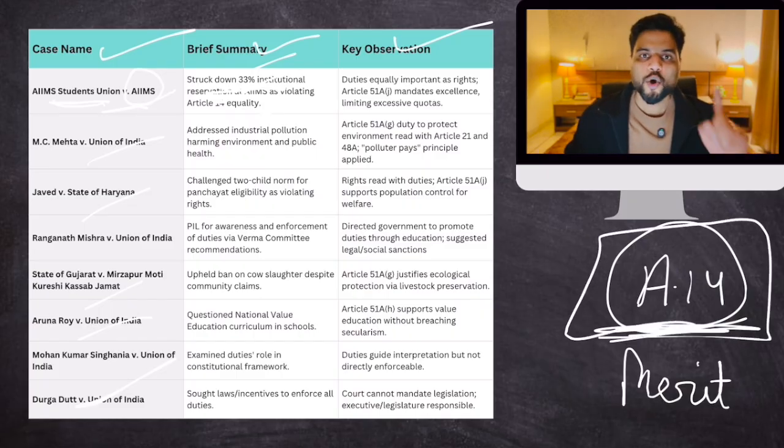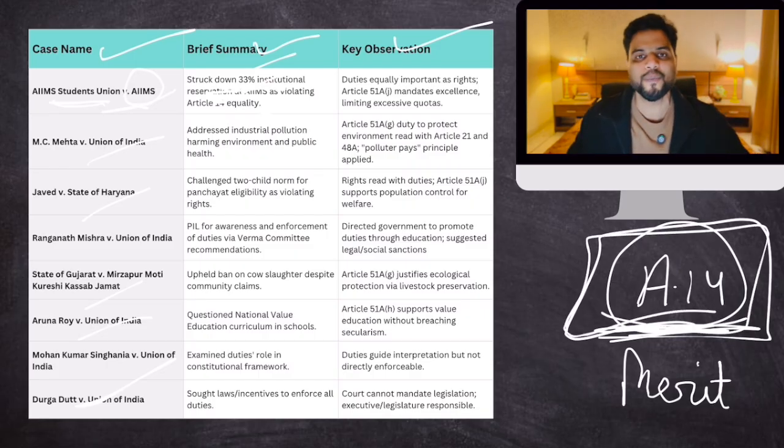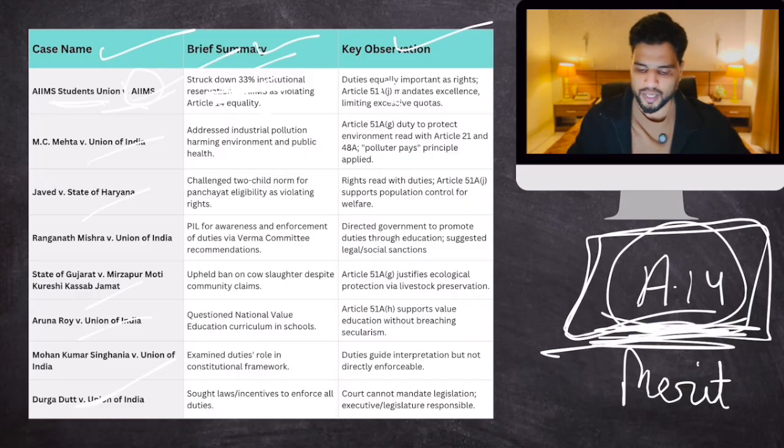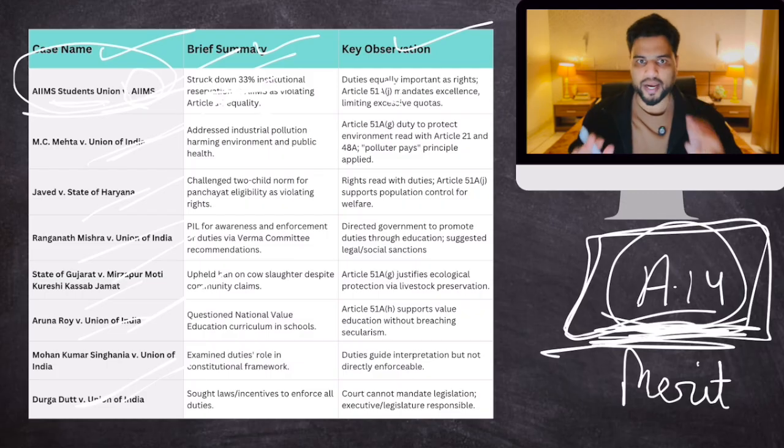You remember, courts use fundamental duties to interpret fundamental rights also. You understand? So Article 51A sub clause J was used to interpret Article 14. Interpret what? That this reservation is unconstitutional. You understand how fundamental duties are used? So this is how. And there are many more examples, but I discussed this example to give you an idea.